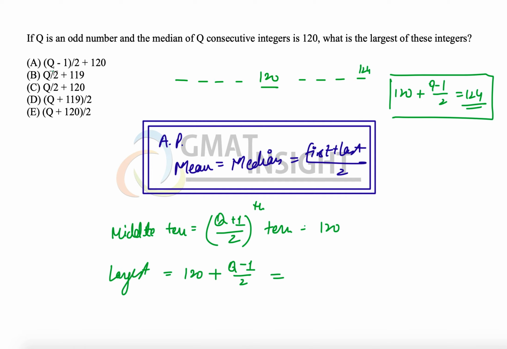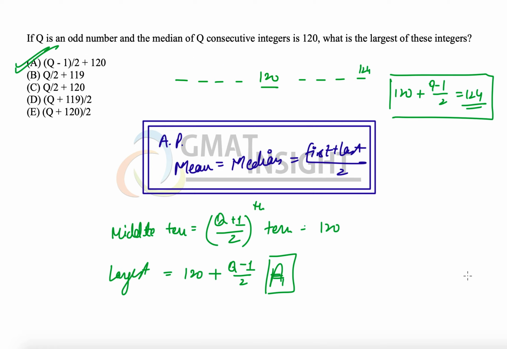Let us see whether we have anything like that among the options. 120 plus (q minus 1) divided by 2. We have an option exactly like what we obtained, so option A becomes the right answer in this particular case. Alright, so this is basically the game of numbers. You have to just take a few numbers and understand how the next term is being calculated, or in this case you could also have assumed the value of q.